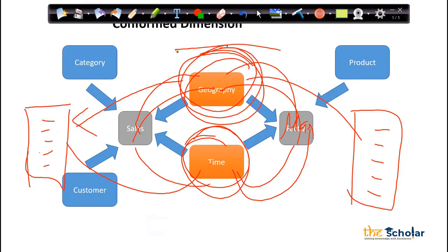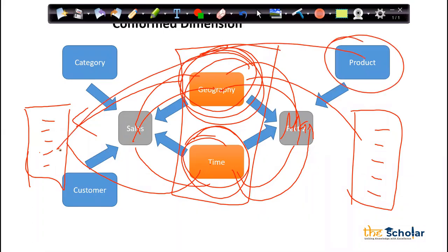So that dimension is known as confirmed dimension. Make sense? There are chances that product may be there in both, very much possible. But as an example, I just gave geographical and time. Right? Product can be, no doubt about that. But for example, I just took only geographical and time. So that is my confirmed dimension. Is this clear, Sudesh and Harshal?